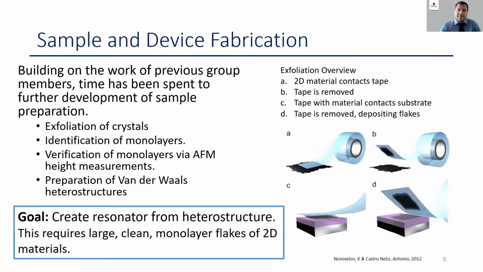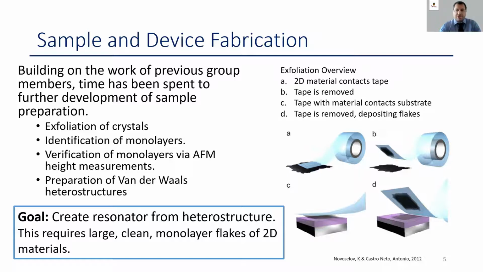So to make these samples, we use tape to mechanically peel the layers apart. The tape contacts the bulk material and lifts some flakes from the bulk. And then by pressing the tape to a new substrate, we hope to leave behind some flakes from the original material. This sounds simple, but producing and finding these samples can be tricky because being only an atom thick, they appear very faint and it takes some time to learn how to identify them.